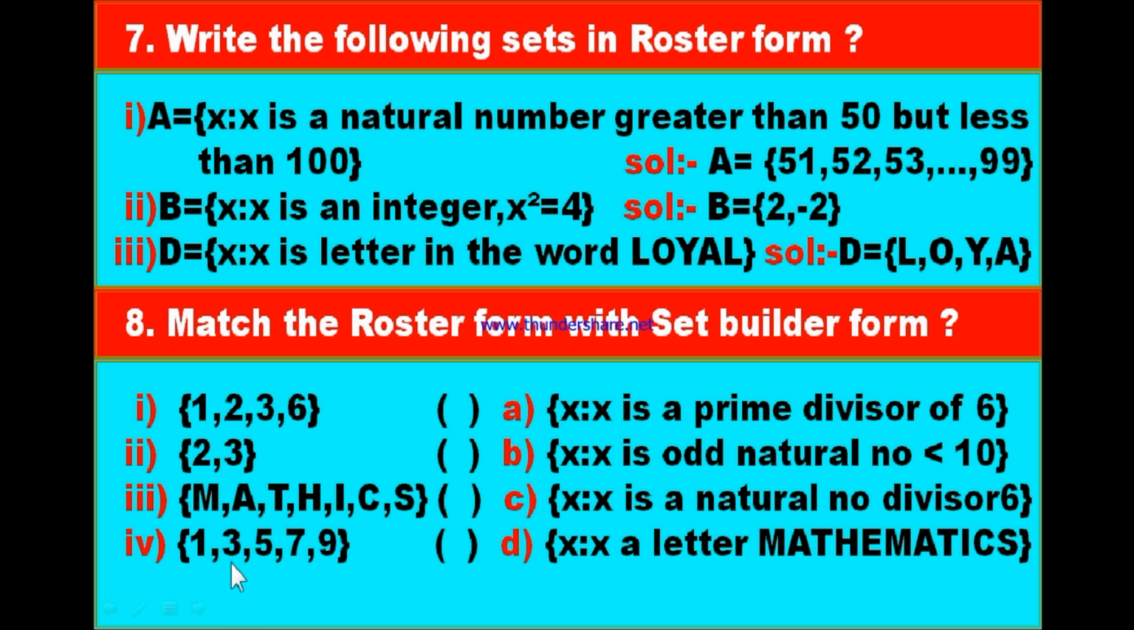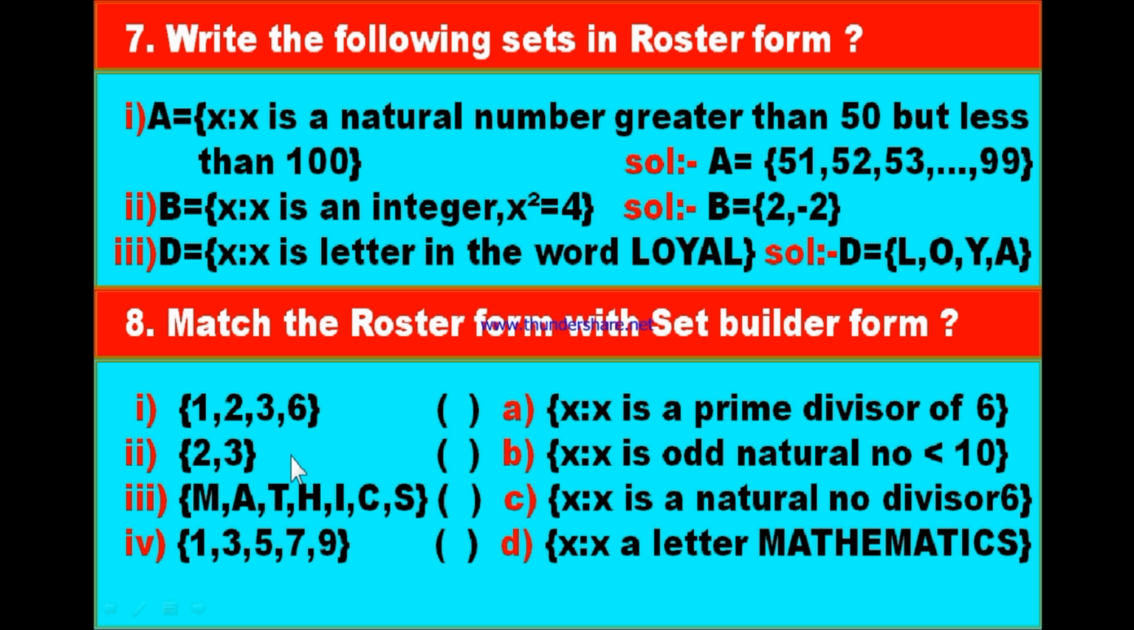And also 1, 3, 5, 7, 9. Is x such that x is a prime divisor of 6? No, these are not prime divisors, as 9 is not a prime number. And x is such that x is an odd natural number less than 10. If you observe 1, 3, 5, 7, 9, these are odd natural numbers and less than 10 also. Therefore, you can join the fourth bit to B. Fourth bit answer is B, third bit answer is D.